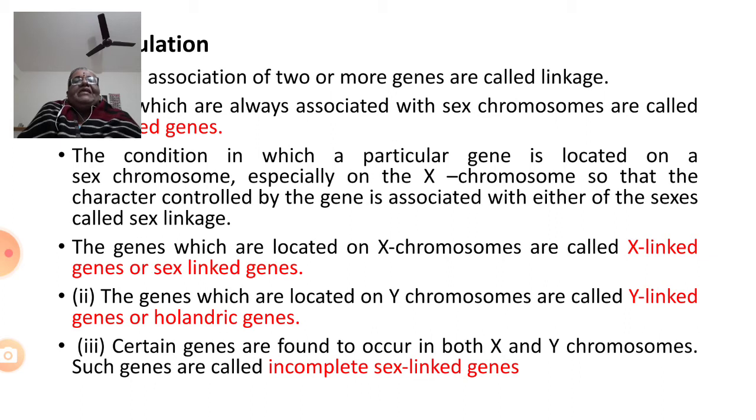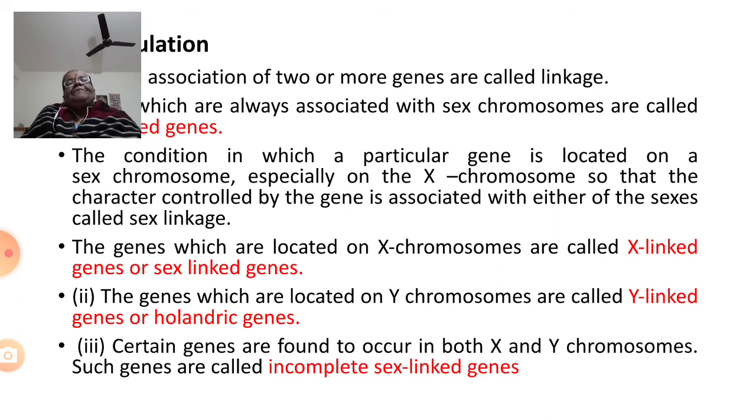Andric means male, right? Holandric genes. And sometimes certain genes are found to occur on both X and Y chromosomes, and such genes are called incomplete sex-linked genes. So you should become thorough with three concepts here: number 1, sex-linked genes or X-linked genes; number 2, Y-linked genes or holandric genes; and number 3, incomplete sex-linked genes.